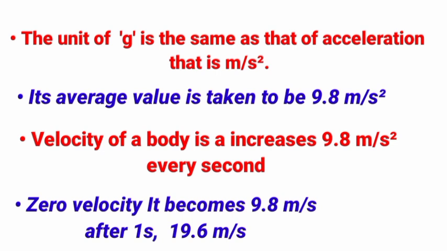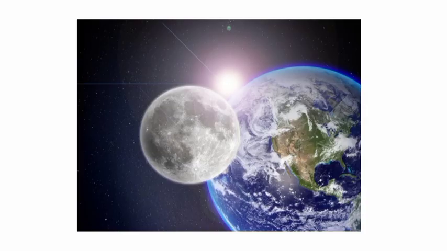Similarly, if a body is projected upwards, its velocity decreases by 9.8 meter per second after every second. Why does the moon not fall to the ground? When an object falls down towards the earth under gravitational force alone, we say the object is in free fall. Then why doesn't the moon fall to the earth?